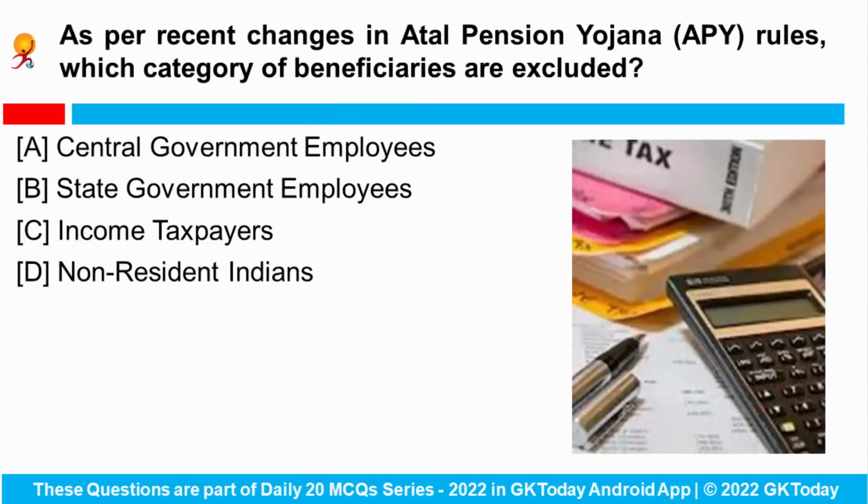Next is, as per the recent changes in the Atal Pension Yojana rules, which category of beneficiaries is excluded? So the government has made changes to the Atal Pension Yojana rules and it is to be effective from 1st of October 2022. According to a notification from the Finance Ministry, any citizen who is or has been an income tax payer will not be eligible to join this pension scheme.